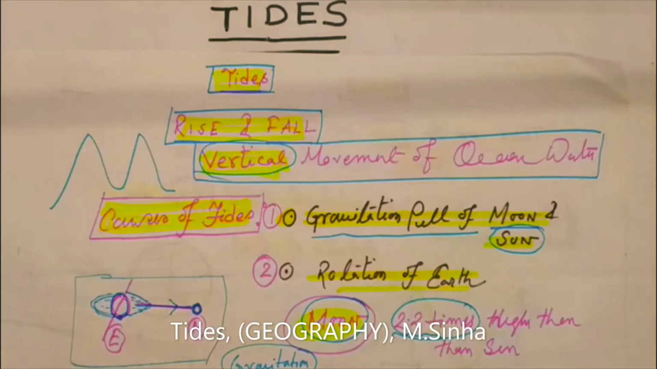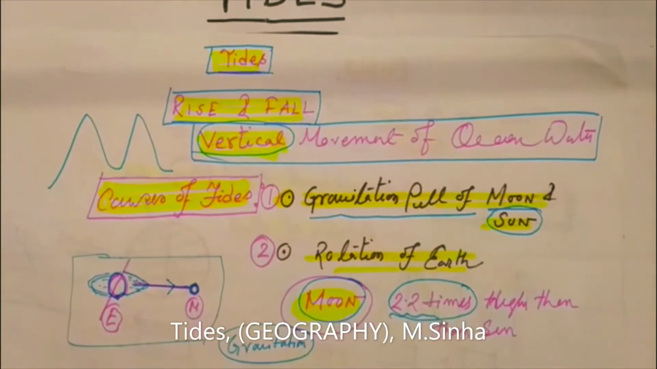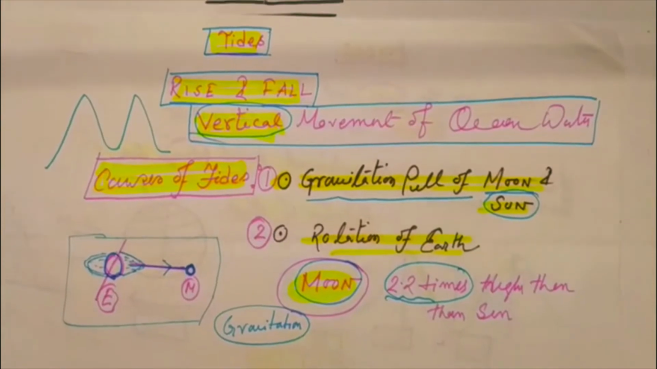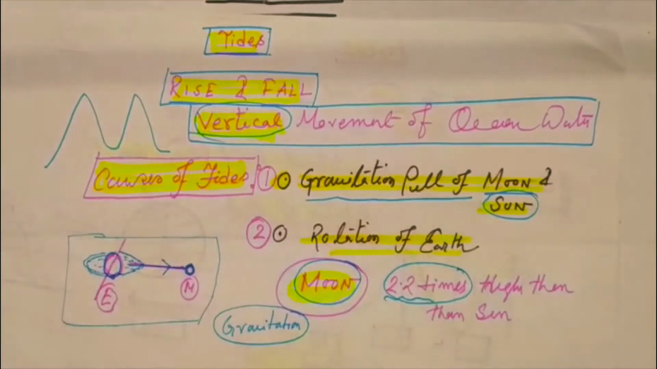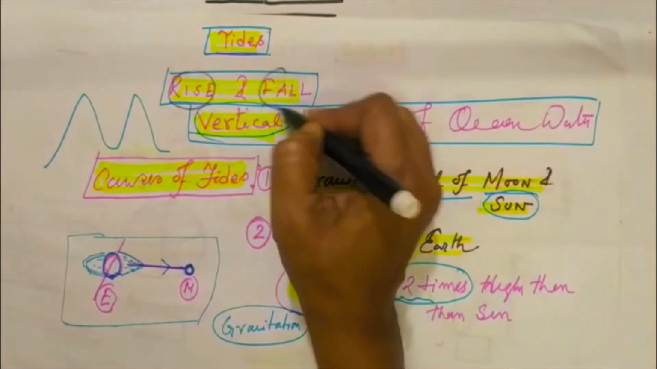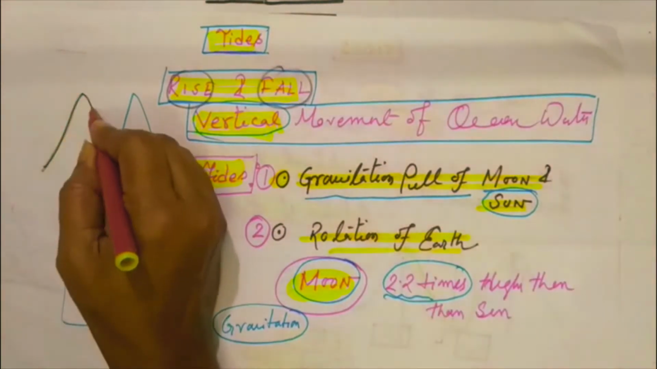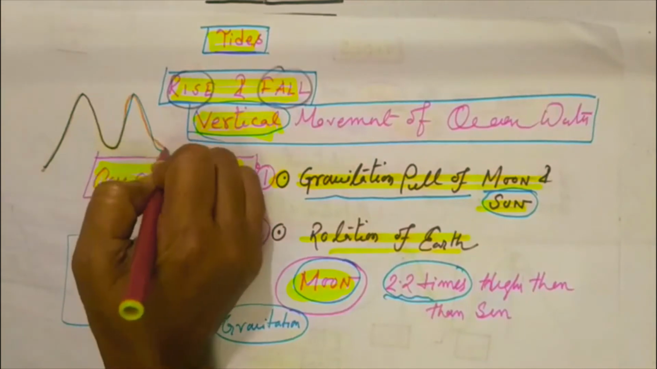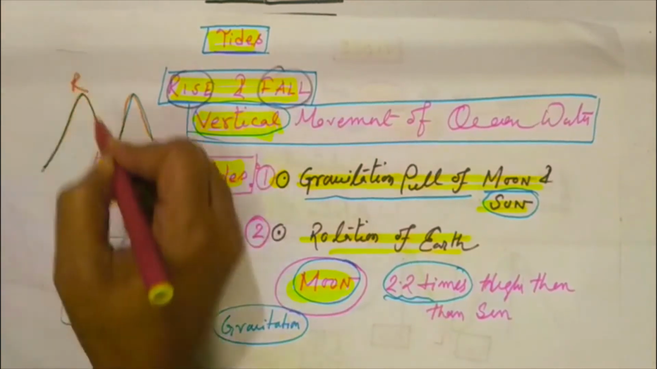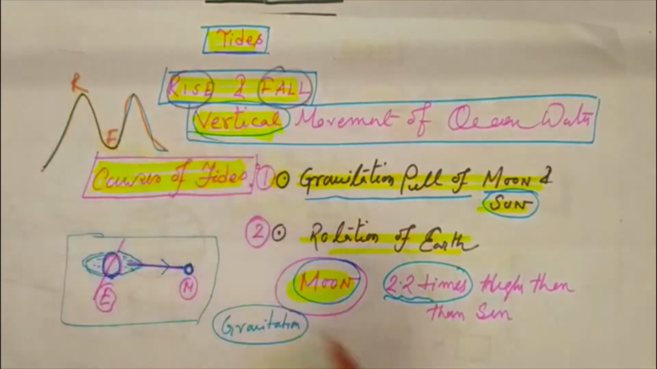Now the topic is tide. Tide is the rise and the fall of sea water level. Basically, it's the vertical movement of the ocean water. This is the rising part and this is the falling part.